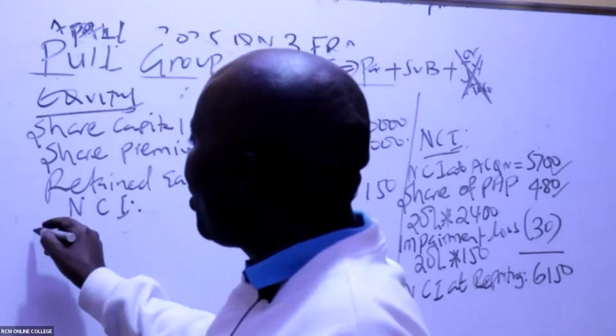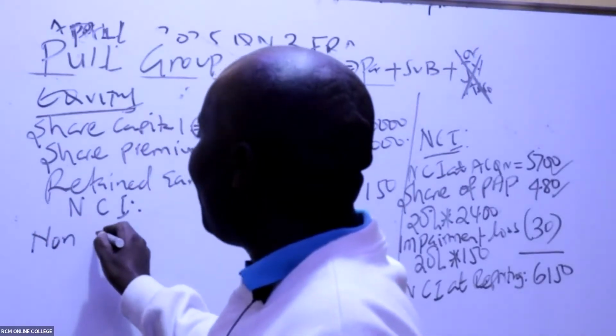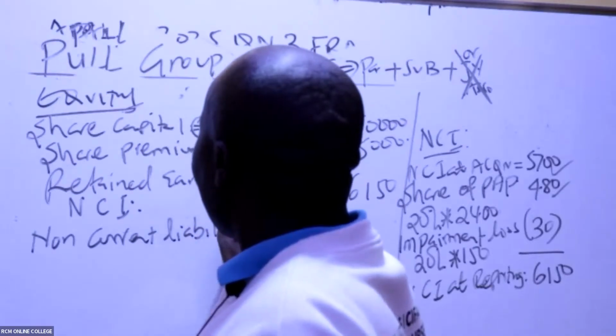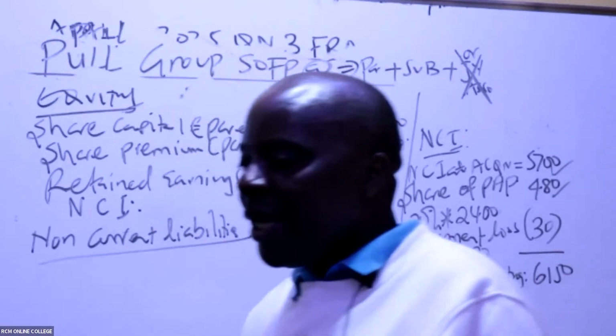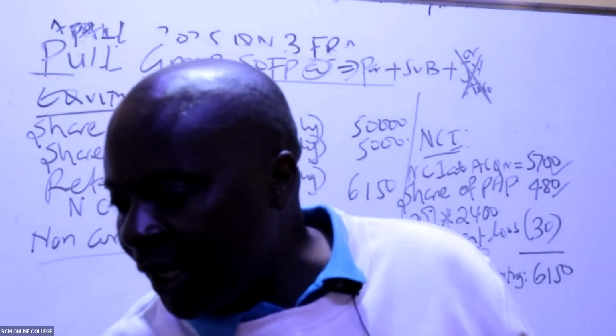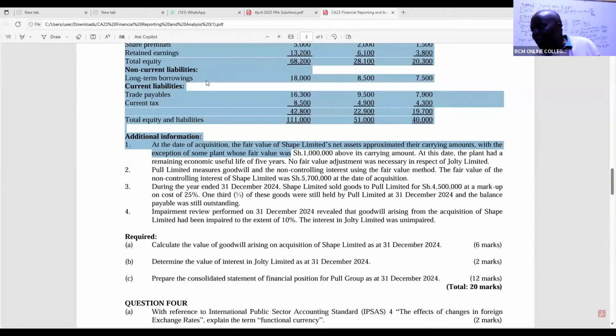Now we go to non-current liabilities. We go to liabilities. We start with non-current liabilities. So non-current liabilities, what do we have here, my friends? What we have is really easy peasy. You can see that it's only one: long-term borrowings. So we have the borrowings.